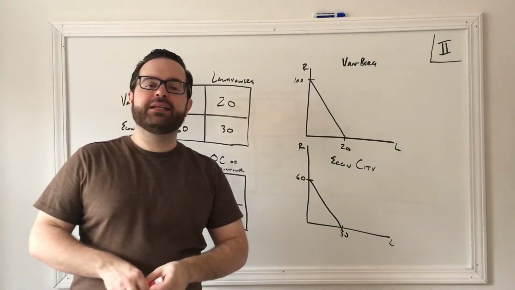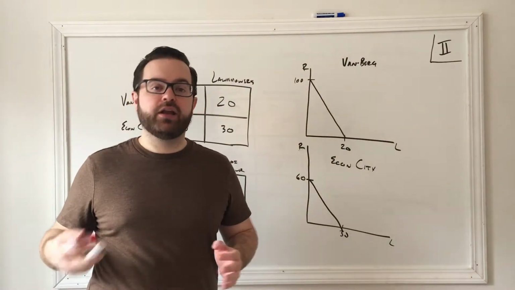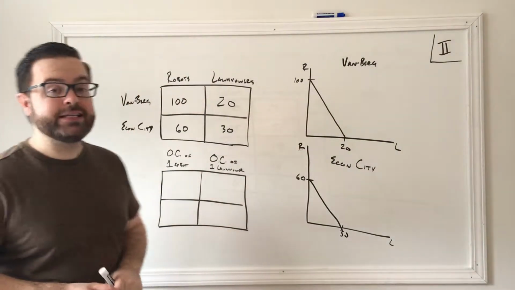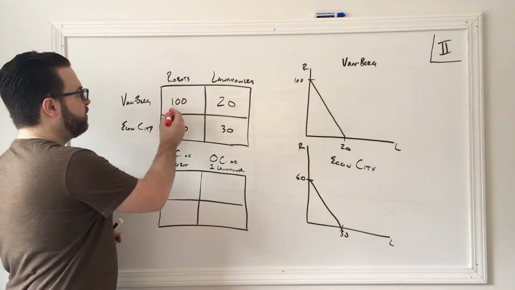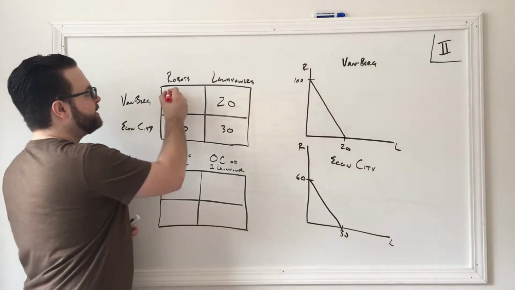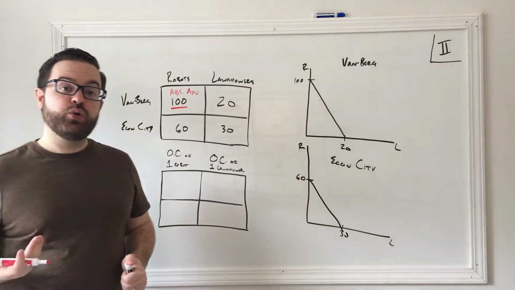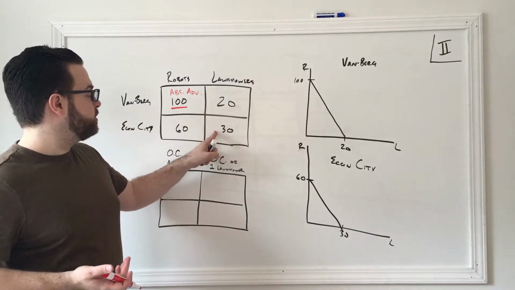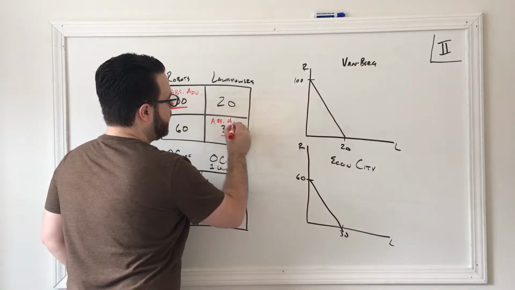So there's two concepts that come up here, the concepts of absolute and comparative advantage. Absolute advantage simply means that one society can always make the most of a particular good if it was a race to make that good. So let's say Vanburg and Econ City were racing to make robots, just making robots. Who is always going to win? Well, Vanburg is always going to win because they can make 100, which is bigger than 60. So Vanburg has the absolute advantage in robots. Who has the absolute advantage in lawnmowers? Well, if it's a race just to make lawnmowers, Econ City is going to win that race because 30 is bigger than 20. So we've got the absolute advantage.